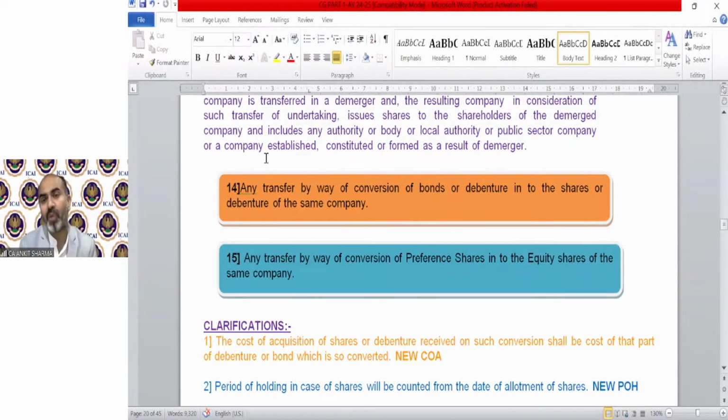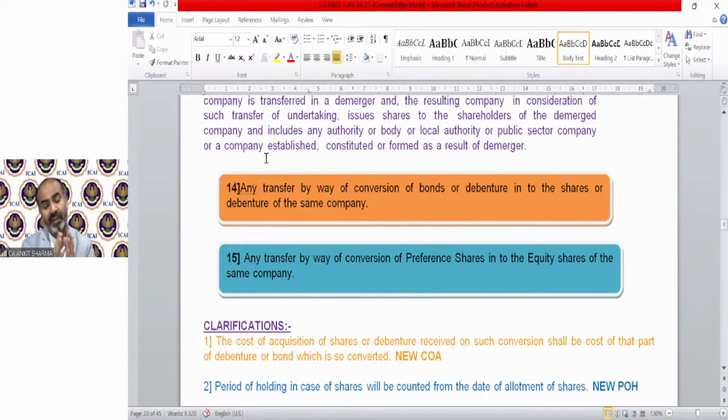Point number 14, any transfer by way of conversion of bonds or debentures into the shares or debentures of the same company. So if you are having any kinds of bonds or debentures, convertible bonds, convertible debentures, and you convert them into the shares or the debentures of the same company, in that situation, that conversion will be exempted from the capital gain provision. Any transfer by way of conversion of preference shares into equity shares of the same company.